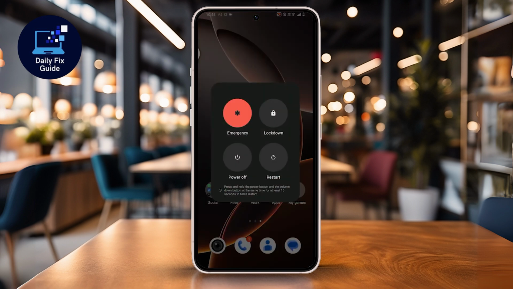Finally, go back and restart your phone. Restarting helps apply all changes and ensures the sound works properly during video calls.